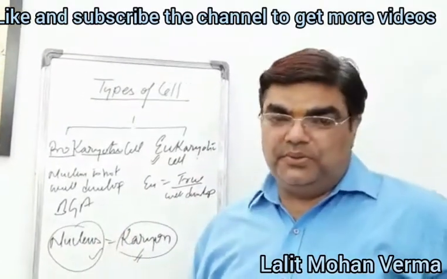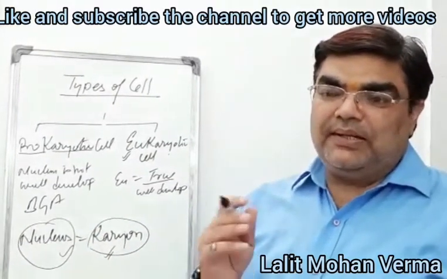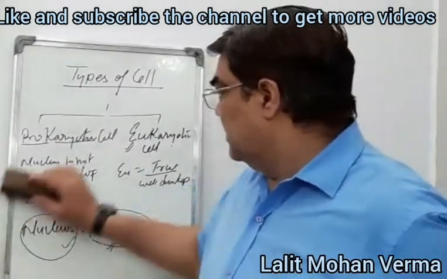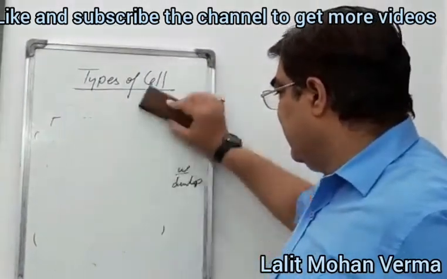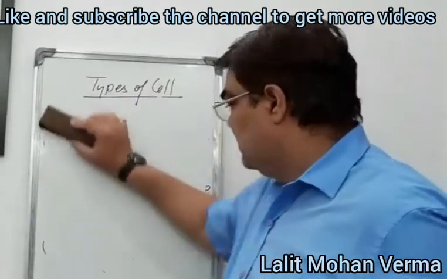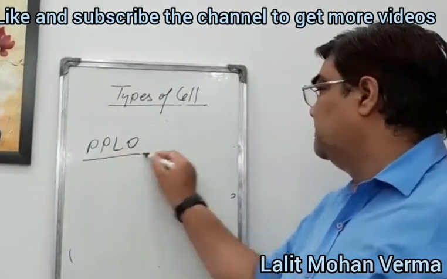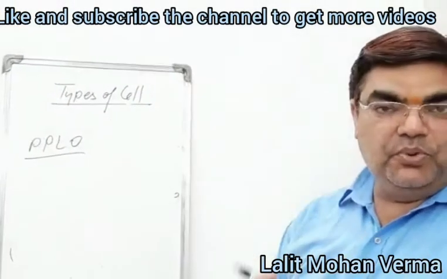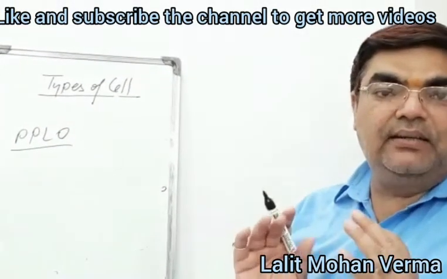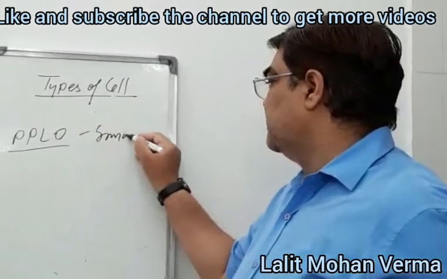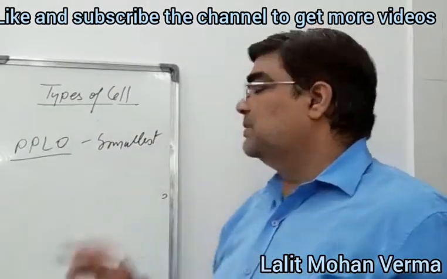Now, do you know what the smallest cell is? The smallest cell is PPLO, pleuropneumonia-like organism. This is the smallest cell.